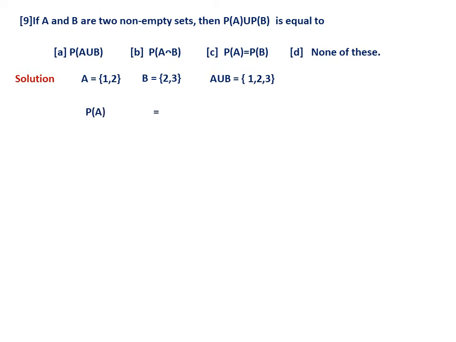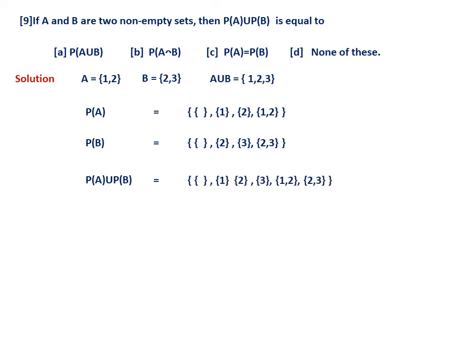Now let us calculate the power set of A. So it is the empty set, then {1}, {2} and {1, 2}. Same way, the power set of B is the empty set, {2}, {3} and {2, 3}. Of course, only the elements change. Now look here, the union of the power sets means I have to take the union of the power set of A and the power set of B. So it contains the empty set, {1}, {2}, {3}, {1, 2} and {2, 3}.